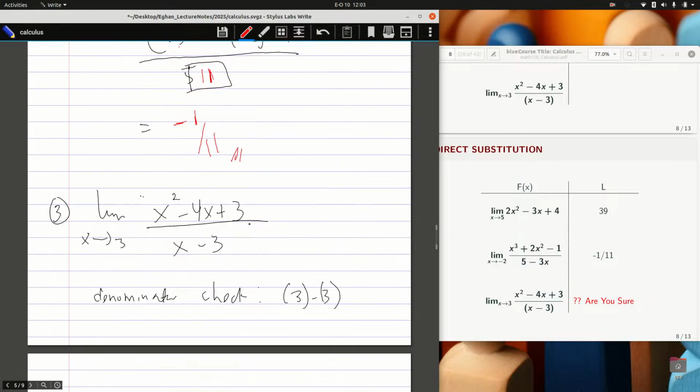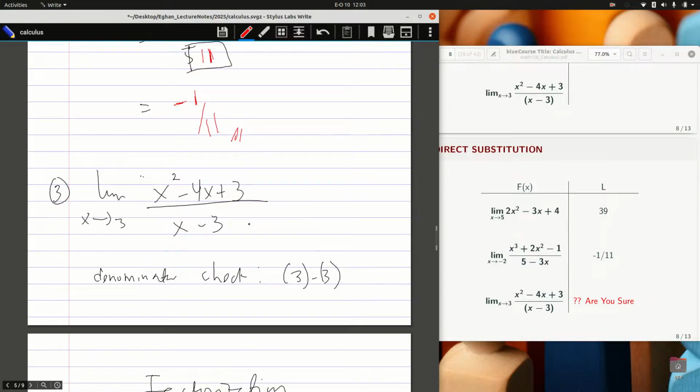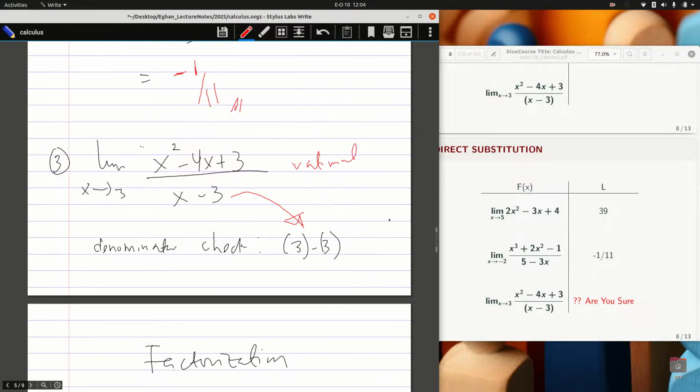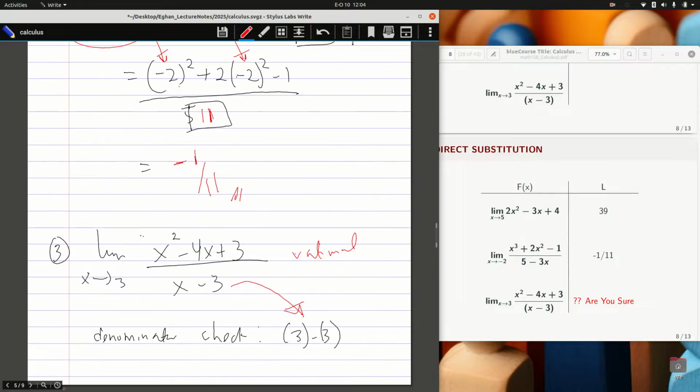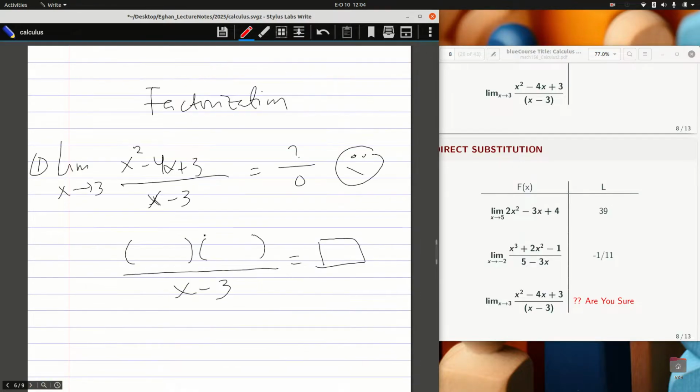The last example, if I want to have the limit as x approaches 3, again, because it's a rational function, please don't do a direct substitution. Check the denominator. Let's do a check. And what do you get? You know the answer. So that is it. Are you sure of what you've had? Yes or no? Then the next item is factorization.